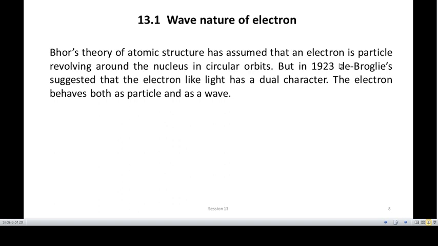Bohr theory of atom: he said that the electrons are revolving around the nucleus in a circular orbit and its energy will not alter until and unless it moves in the same orbit. In 1923, de Broglie suggested that electron, like light, has a dual character. Dual character means it may be either a particle or a wave.